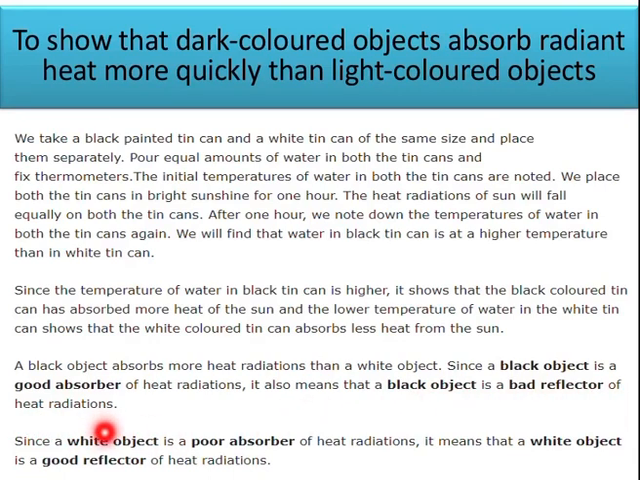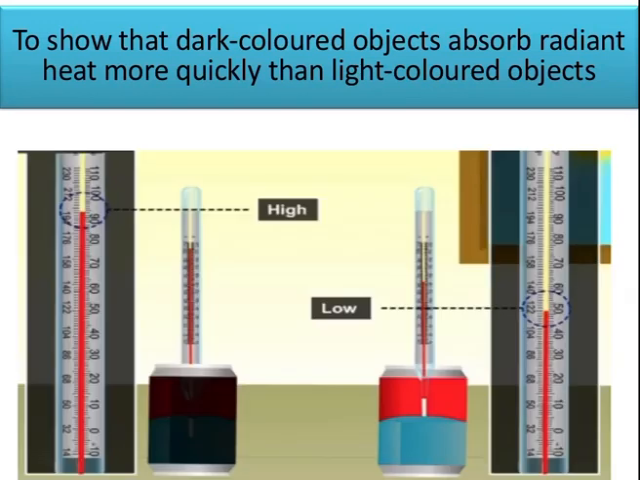That is, much of the heat energy gets absorbed in the black, dark colored object, and so much less of the energy gets reflected back. Since a white object is a poor absorber of heat radiation, it means that a white object is a good reflector. That is, it does not absorb much of the energy, so it is a good reflector as it reflects most of its energy back.